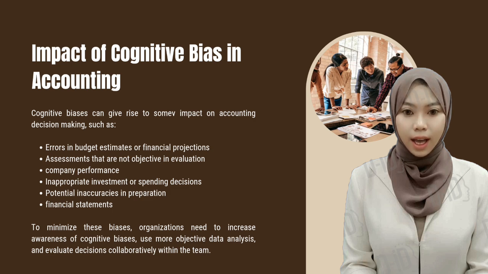To mitigate the impact of cognitive biases, organizations need to implement several strategies. One is the use of more systematic, fact-based data and analysis. Furthermore, collective team discussion and evaluation of decisions can also help provide a broader perspective, leading to more objective decisions. By being aware of cognitive biases, organizations can improve the quality of decision-making and minimize the risk of errors in financial management.